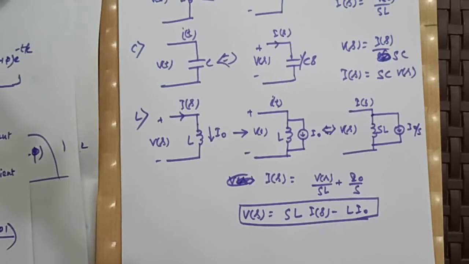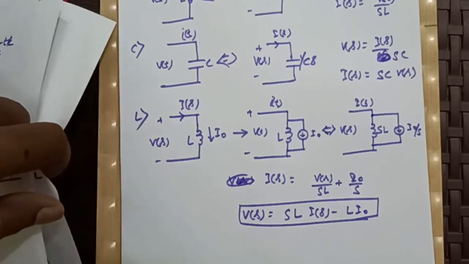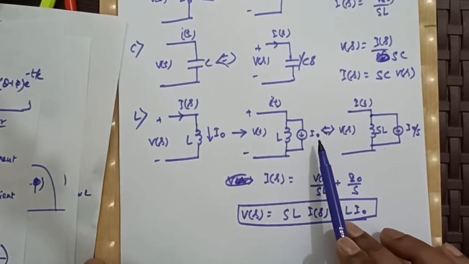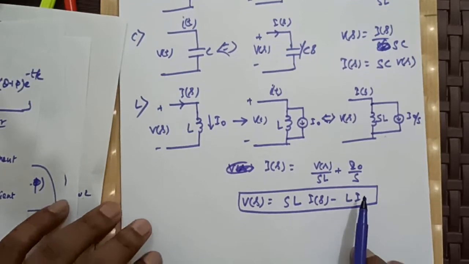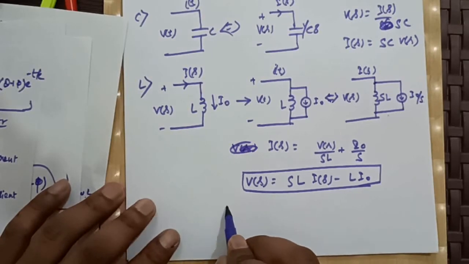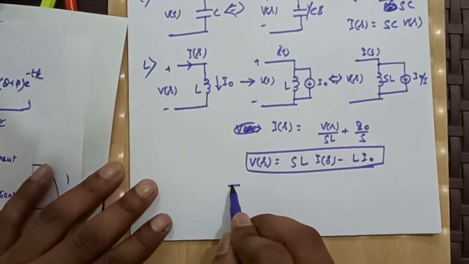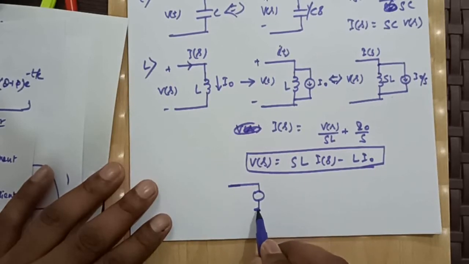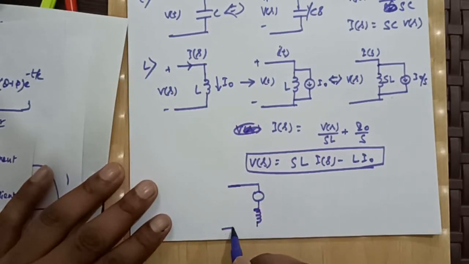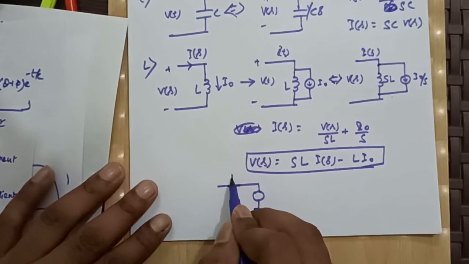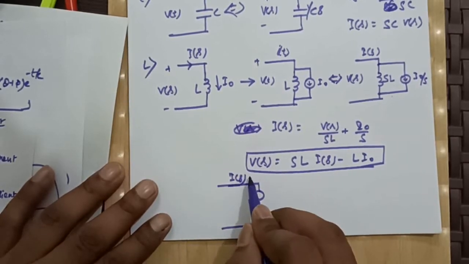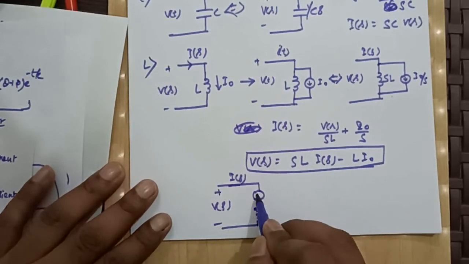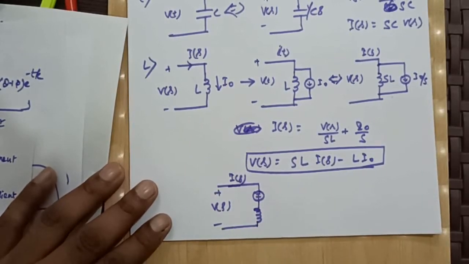So when we solve problems, we will replace the inductor having initial current by this circuit. This is our I(s), this is our V(s), this will be minus plus.